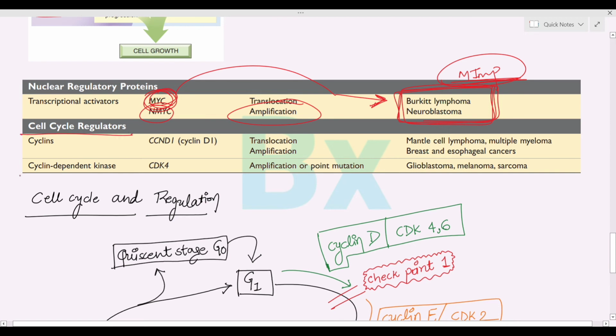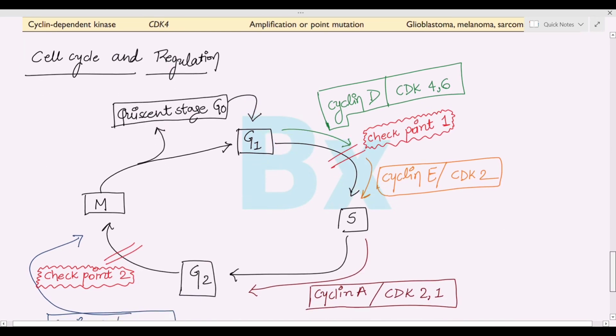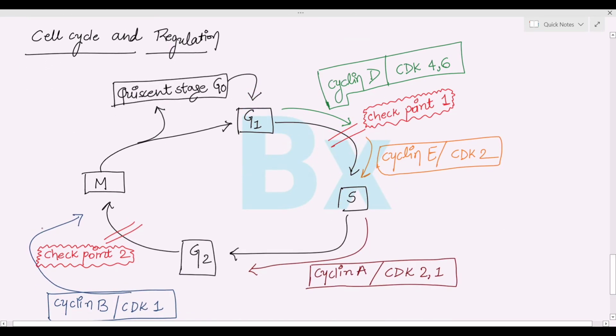And lastly, cell cycle regulators. We have already discussed that the cell cycle is regulated by cyclin and cyclin dependent kinase. There are four stages of the cell cycle: G1, S, G2, M. In G1, the cell will synthesize regulatory proteins for division.